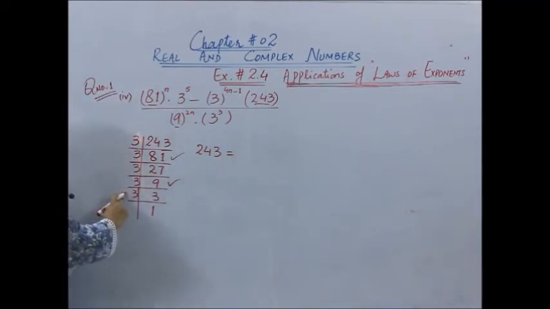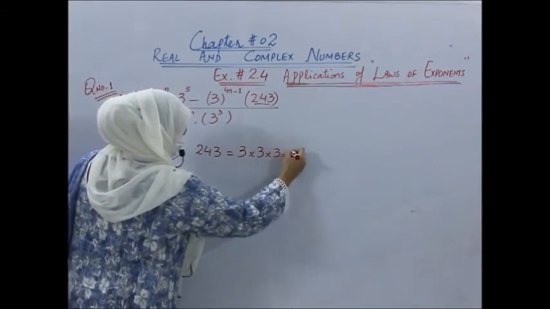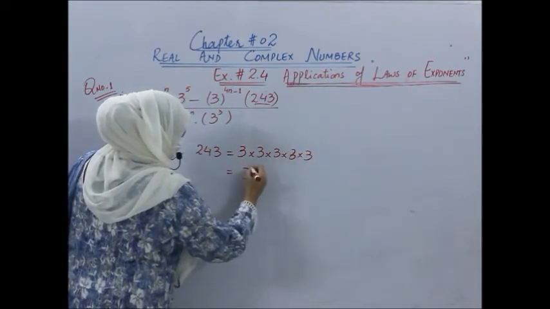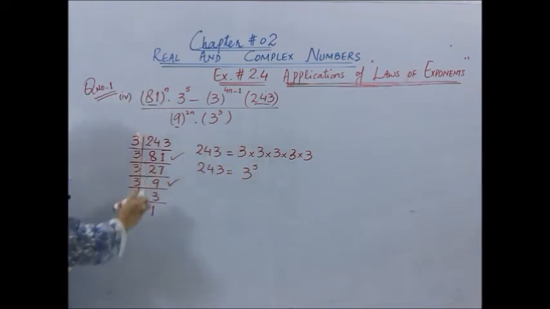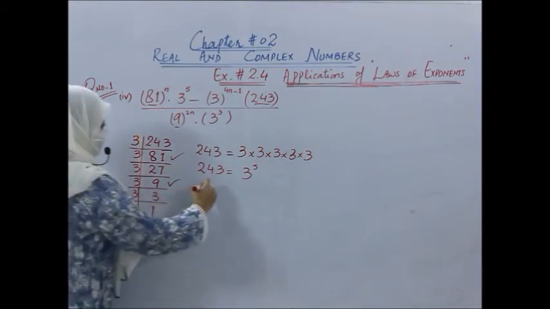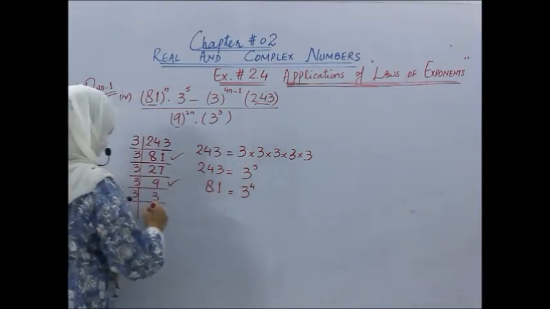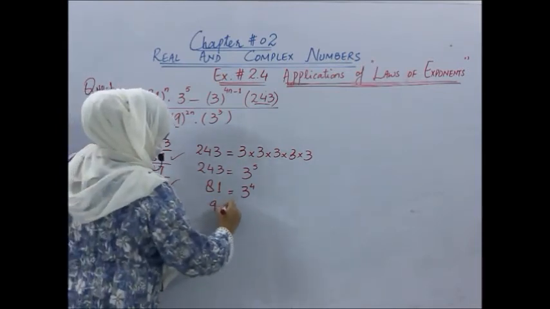How many times will we multiply 3? 5 times. So it could be written as 3 power 5. And what about 81? 81 could be written as 3 power 4. And what about 9? 9 could be written as 3 power 2.